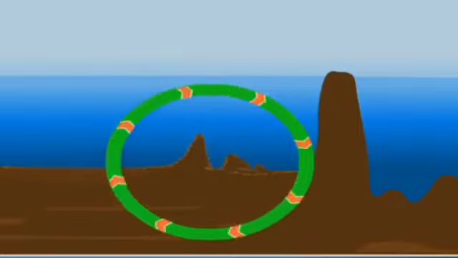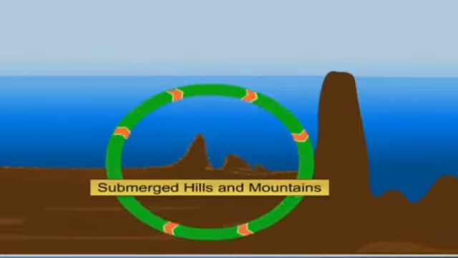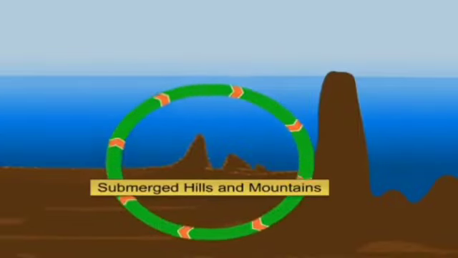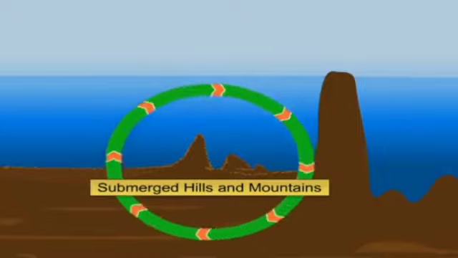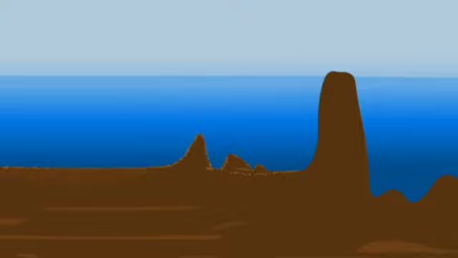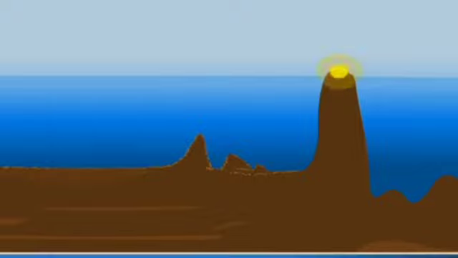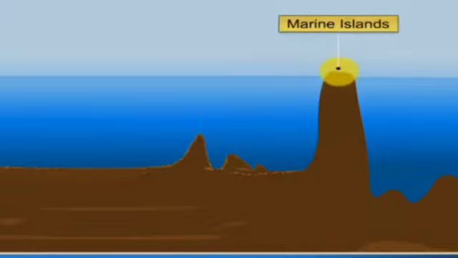So when we talk about submerged hills and mountains, children, these are parts of mountains that are beneath the sea level, while some come above the sea level, so they are mainly known as marine islands.